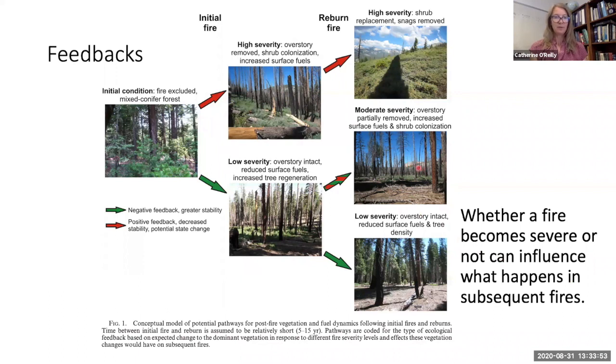Thus, severe initial fires are likely to lead to subsequently severe fires and also to have substantial changes in the ecosystem. In contrast, low severity fires are unlikely to lead to high severity fires in the future, and the ecosystem is much more likely to remain similar.